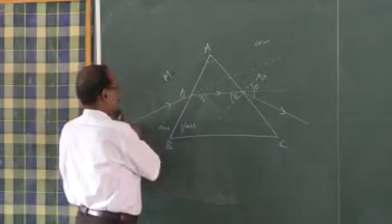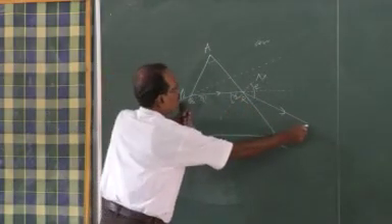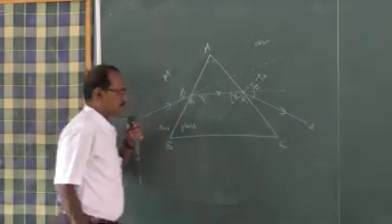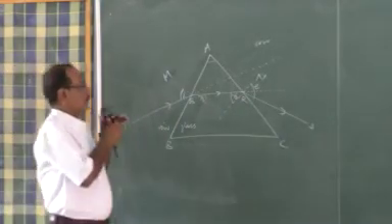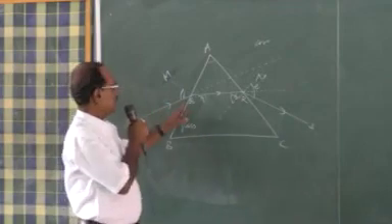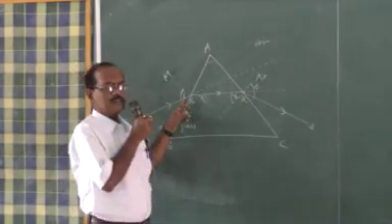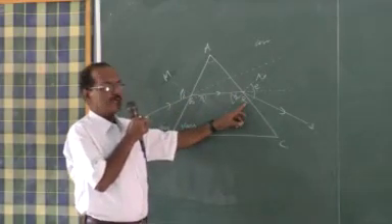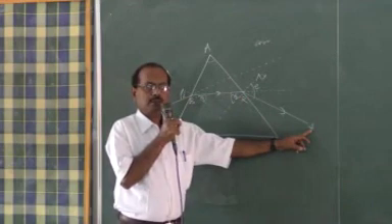Say this is P, Q, R, S. So PQ is the incident ray, QR is the refracted ray, and RS is the emergent ray. Correct?